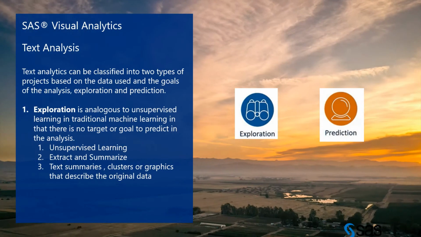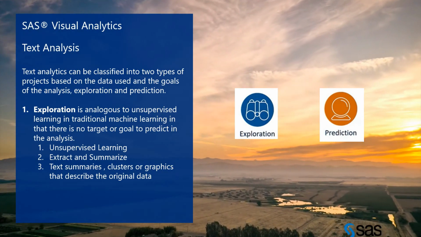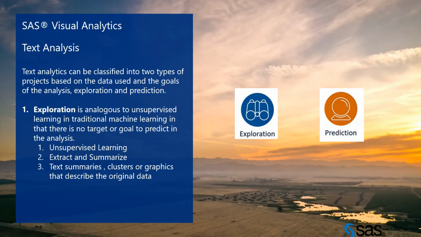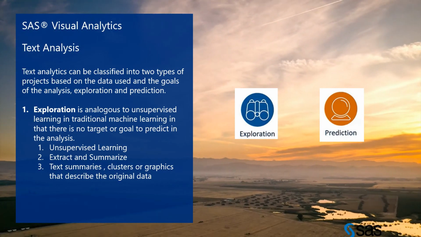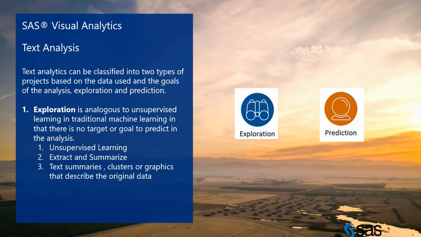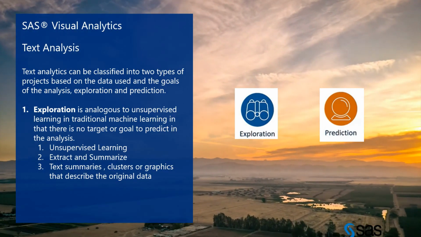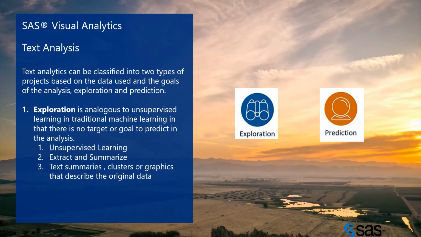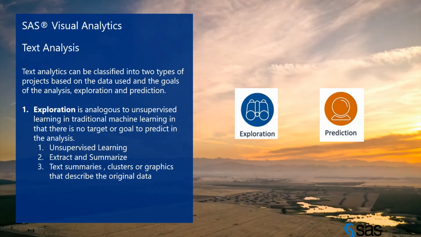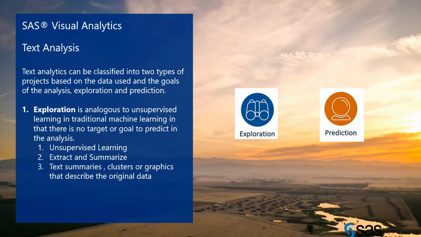Text analysis can be classified into two types of projects based on the data used, the goals of analysis: exploration and prediction. So first is exploration and another is prediction. What is exploration?